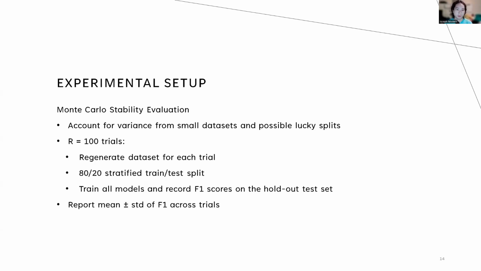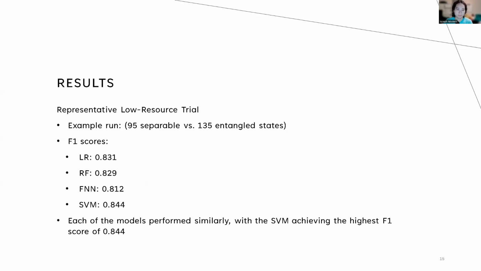For the Monte Carlo stability evaluation, we wanted to account for variance from small datasets and possible lucky splits. So we ran 100 trials. We regenerated the data for each trial, did a stratified 80-20 train-test split, then trained all the models and recorded the F1 scores on the holdout test set. We reported the mean plus or minus the standard deviation of the F1 scores across these 100 trials.